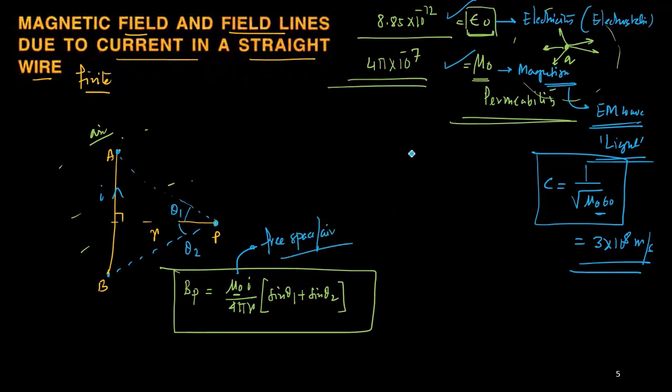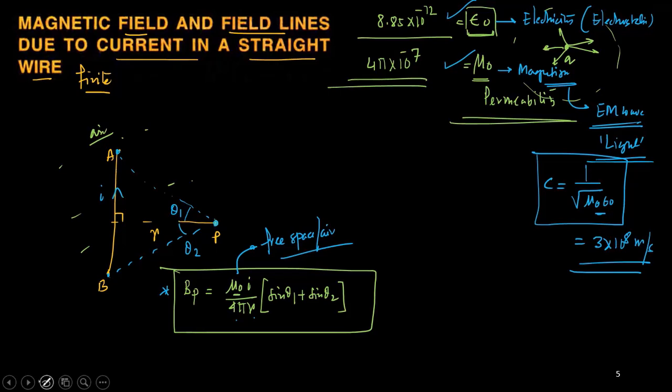That number is equal to 4 pi into 10 to the power minus 7. I is the amount of current flowing through the wire. Pi is a constant. R is the distance, measured from the wire to the point P. And theta 1, theta 2 are the angles, with sine theta 1 and sine theta 2. This formula has to be used to calculate the magnetic field at any particular point.